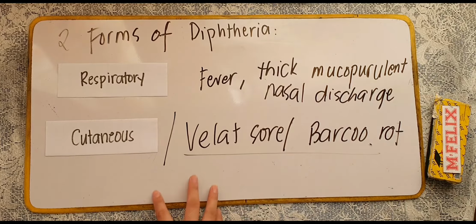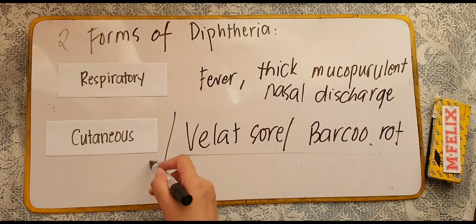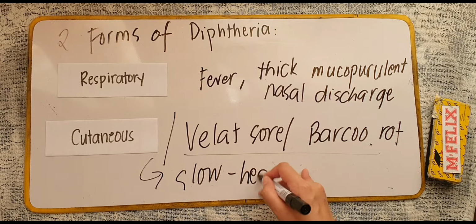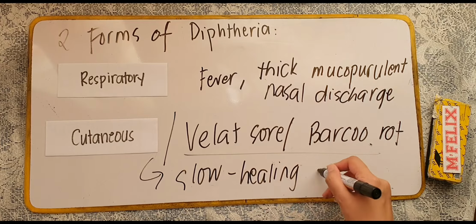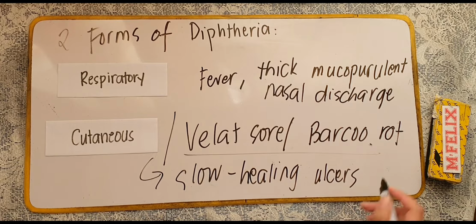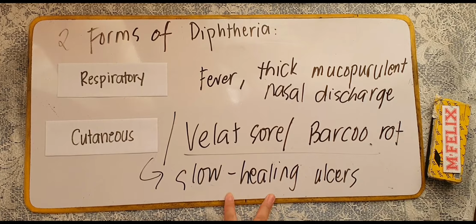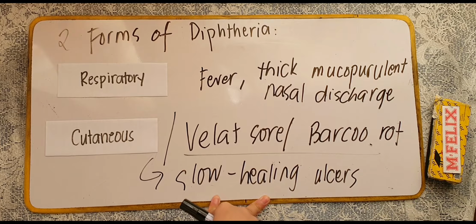This form of diphtheria, class, is characterized by slow healing ulcers, as well as membrane formations also. Now, the diphtheria toxin is systemically absorbed but complication is less common.